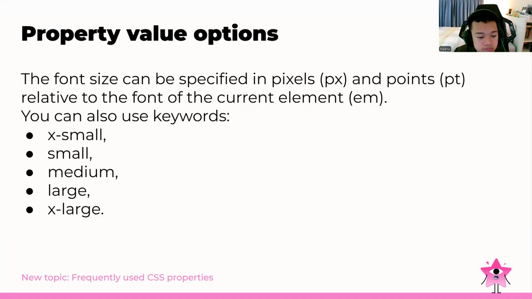And for the property value options, the font size can be specified in pixels, which is px, and in points, which is pt. Relative to the font of the current element, we can use em. We can also use keywords like x-small, medium, large, and x-large. So we have many options for this.